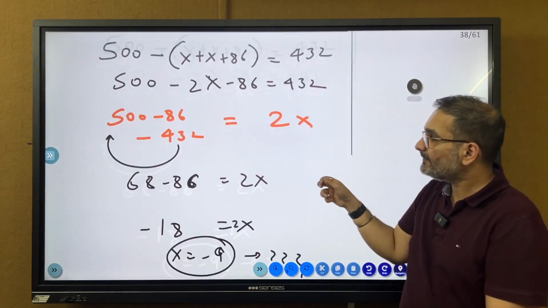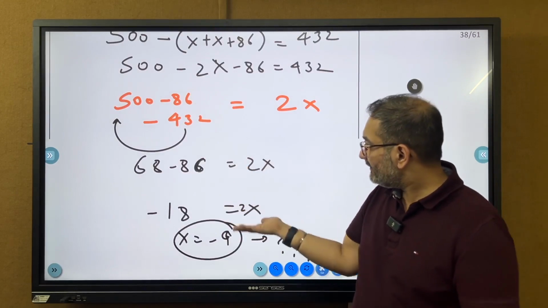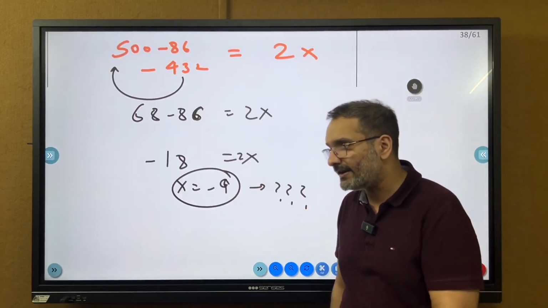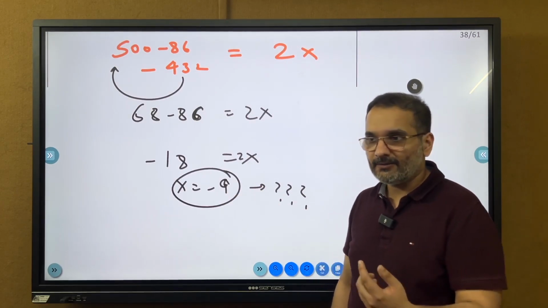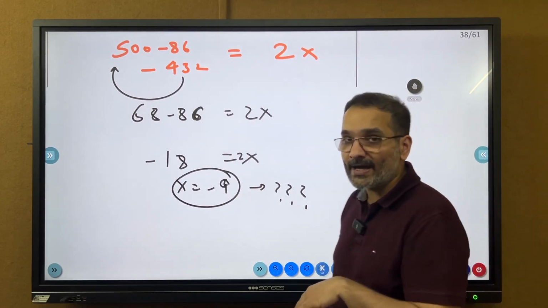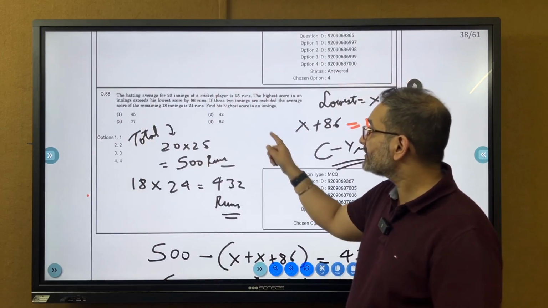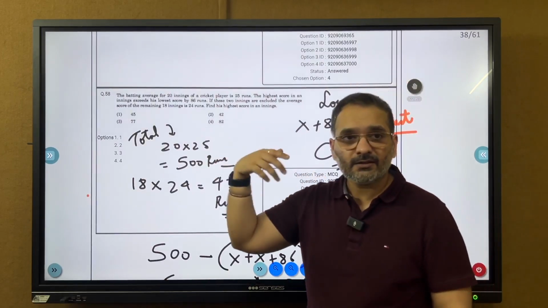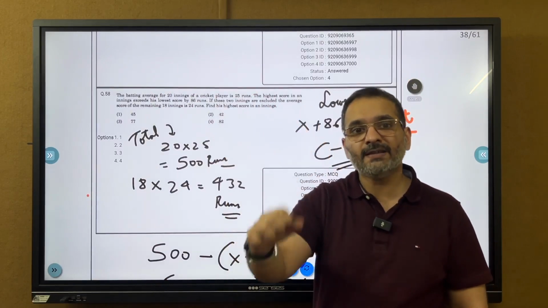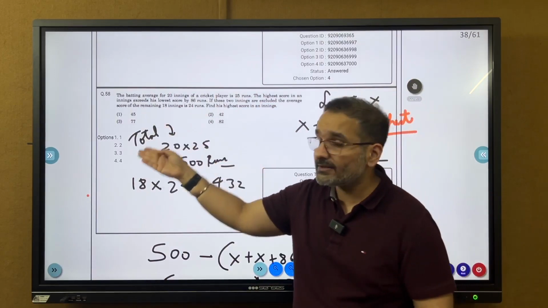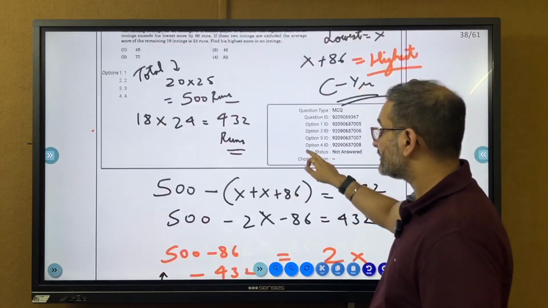But यहाँ पे 68 minus 86, well, the x is coming to be negative. How does a batsman score negatives in one inning? मतलब umpire पेनल्टी तो दे नहीं सकते. और वैसे भी छोड़िएगा पूरी calculation, जो मैंने आपको बताया कि शुरू में, the minimum highest score in an innings has to be 86. That doesn't exist in the options. Challenge this question. This is a very clear cut challenge.